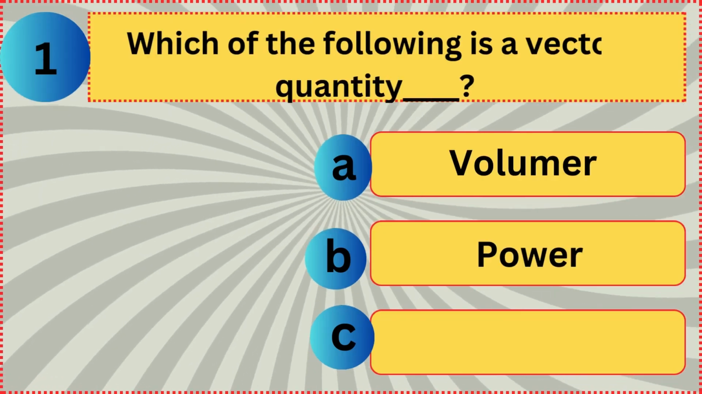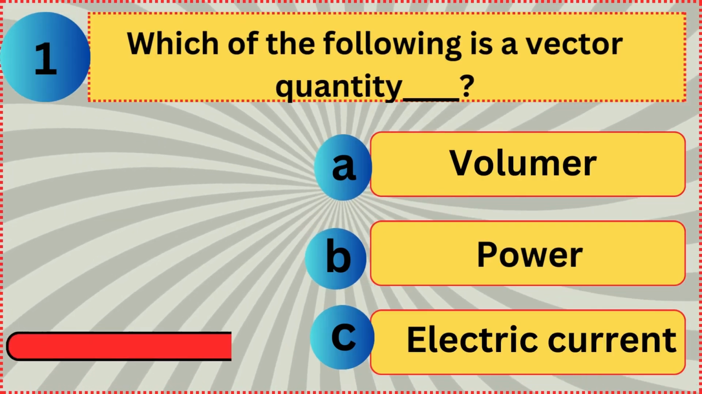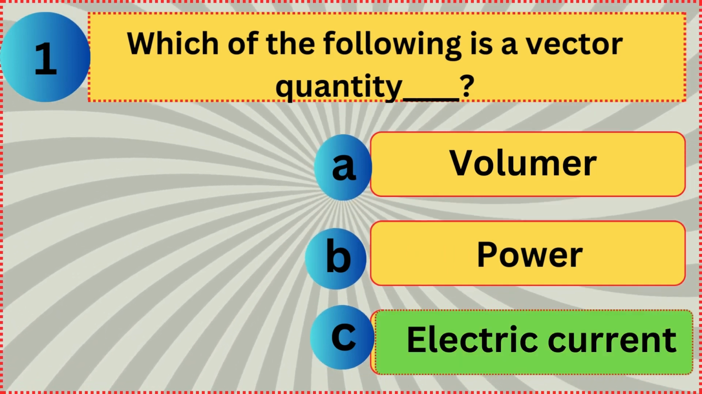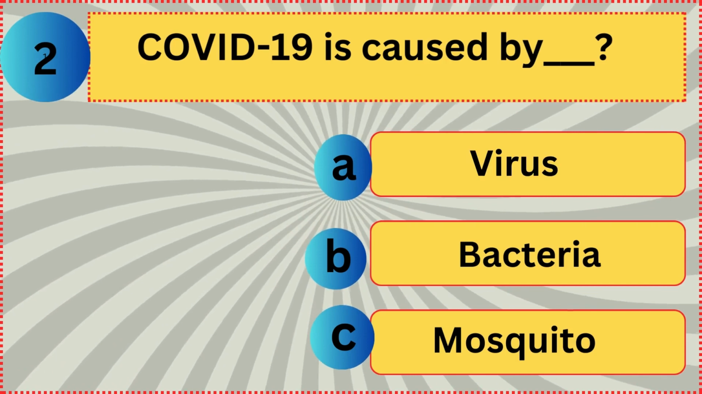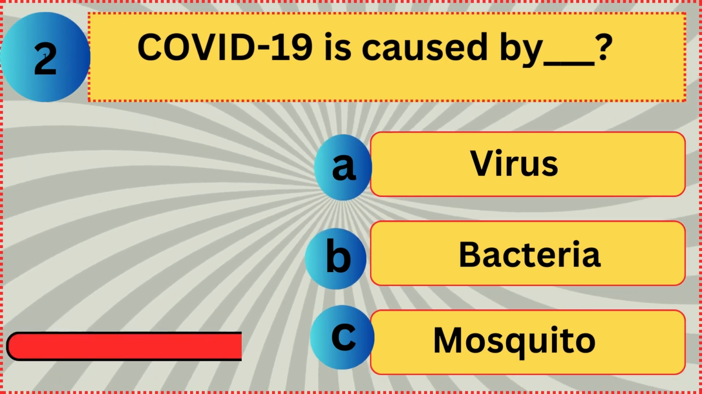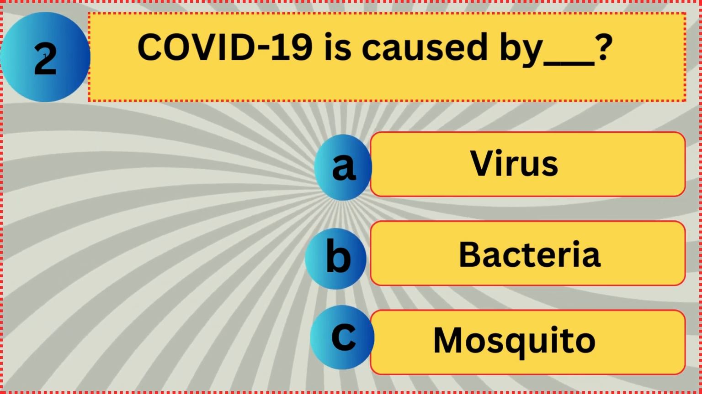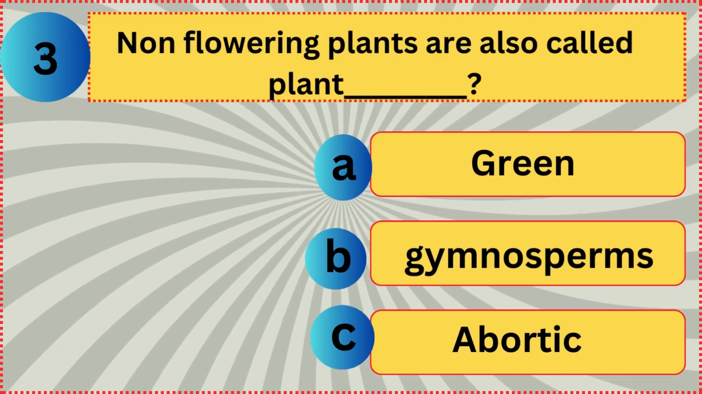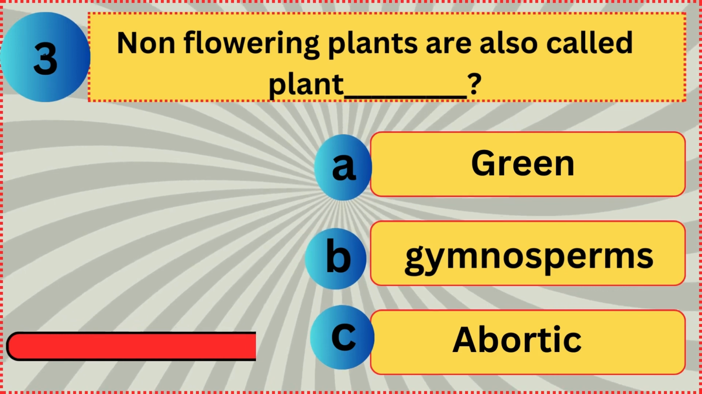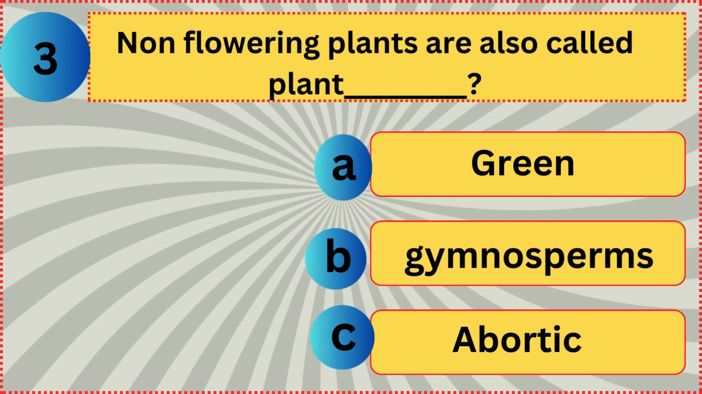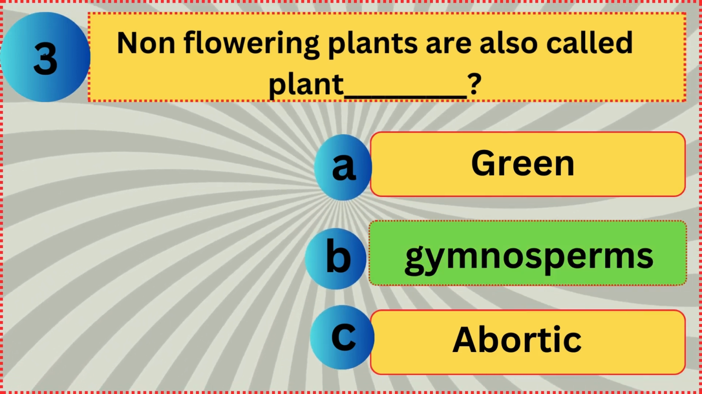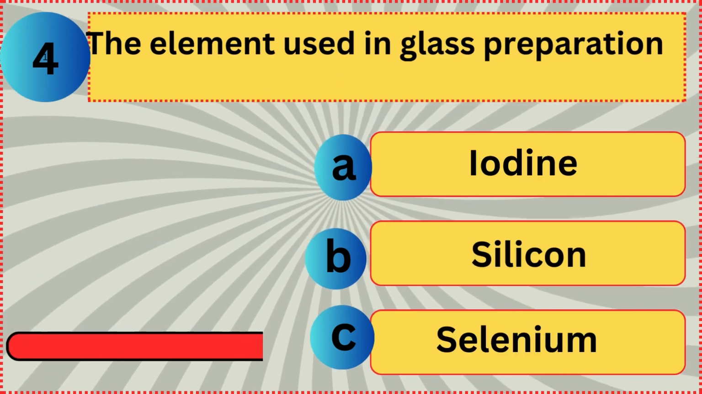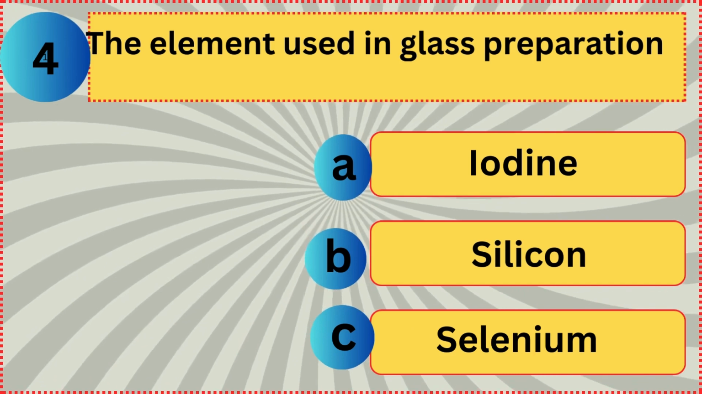Which of the following is a vector quantity? Electric current. COVID-19 is caused by virus. Non-flowering plants are also called plants dash. Gymnosperms. The element used in glass preparation. Silicon.